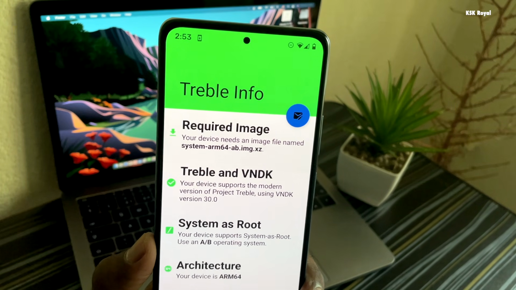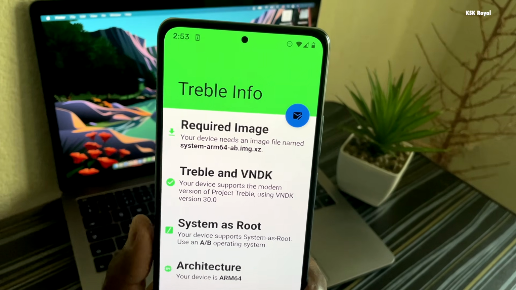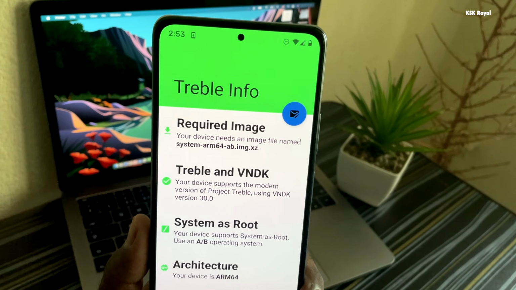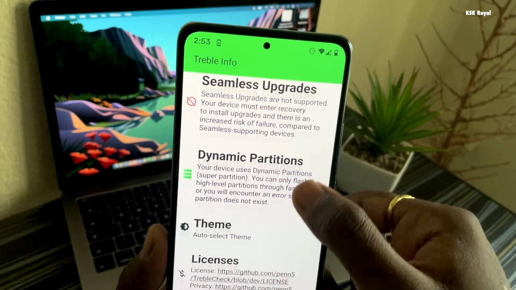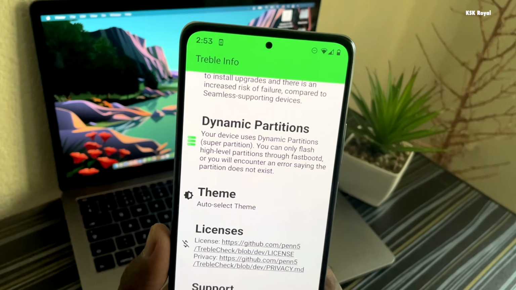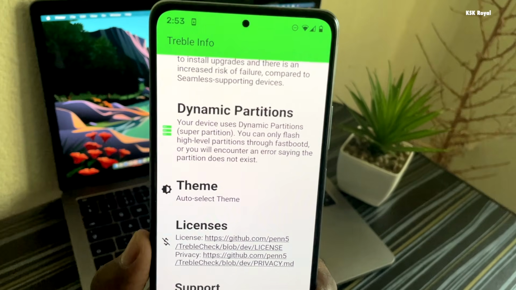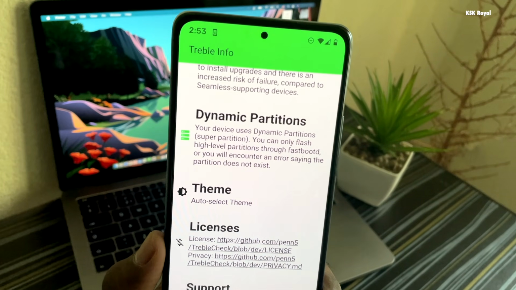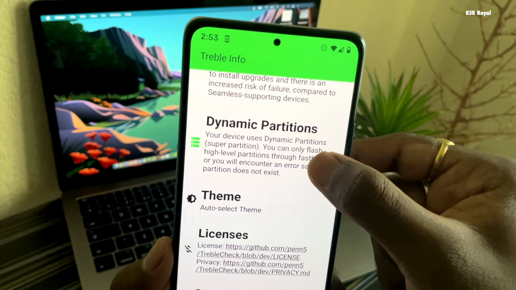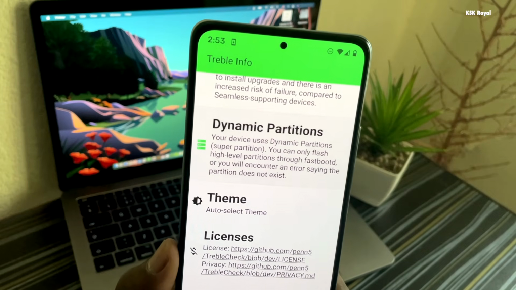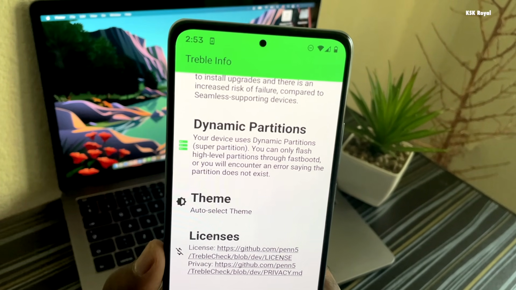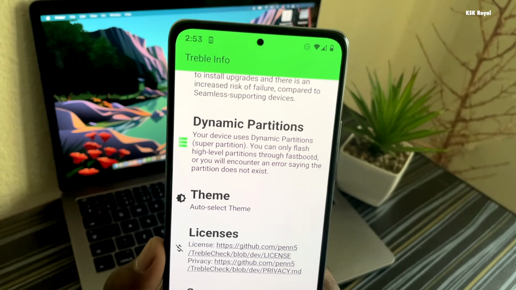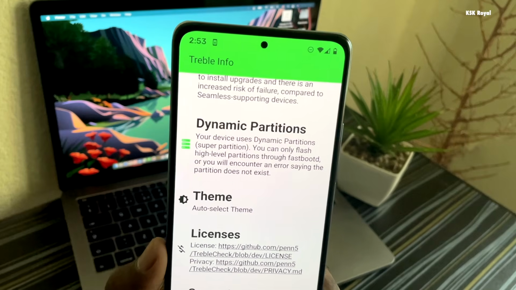To check whether your system supports dynamic partitions or not, download and install an application from the Play Store called Treble Info. Here you can see the Treble and vendor development kit status. If you scroll a bit, there is an option called dynamic partitions, and make sure this is enabled by default. If all the requirements match your device, then there is a 100% chance that your device is capable of running Android 12.